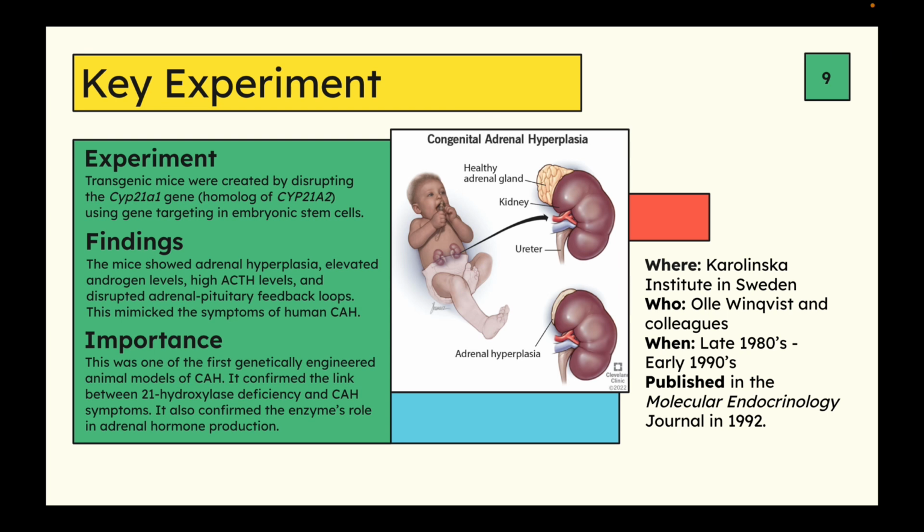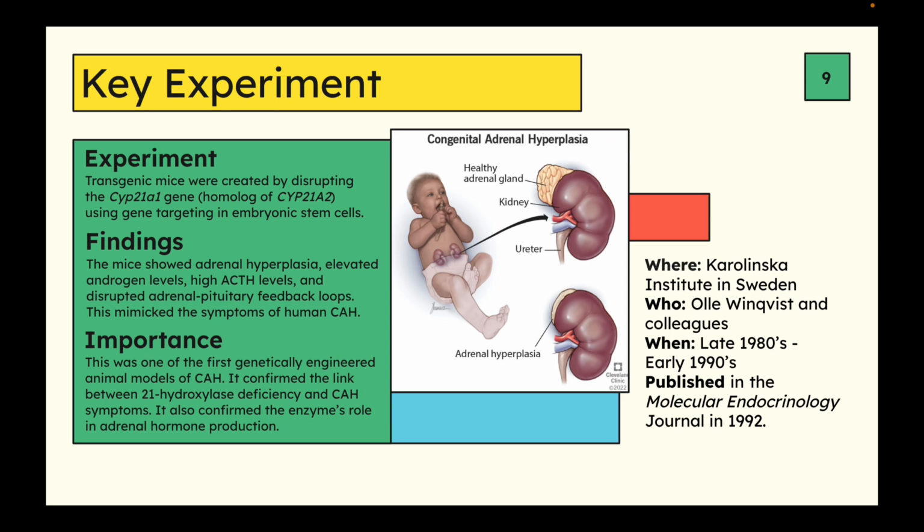A cure experiment was done in Sweden at the Karolinska Institute, in the late 1980s to early 1990s. It was published in 1992 in the Molecular Endocrinology Journal. They did this experiment in transgenic mice. So they found a gene that is quite similar to the human gene. It's called the